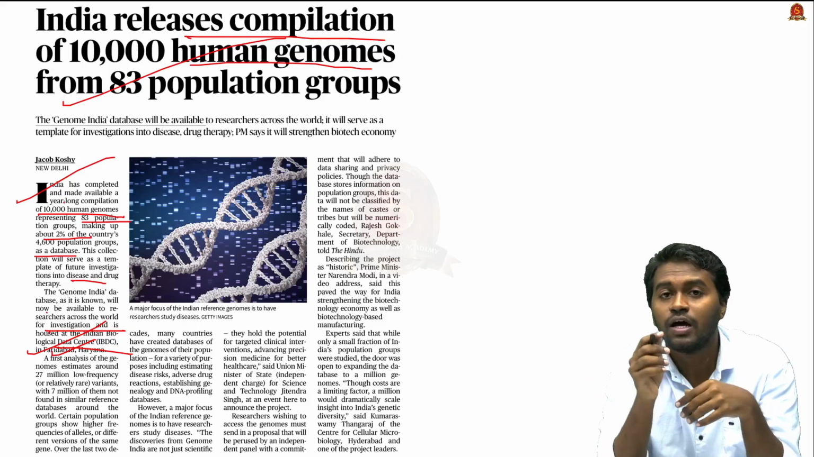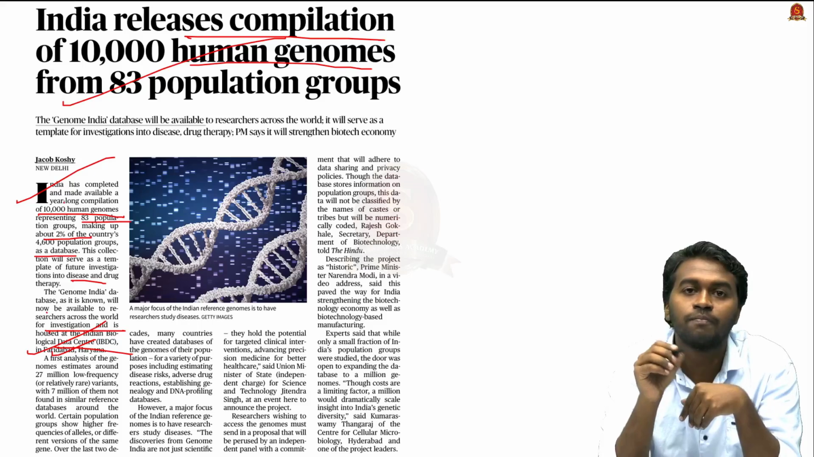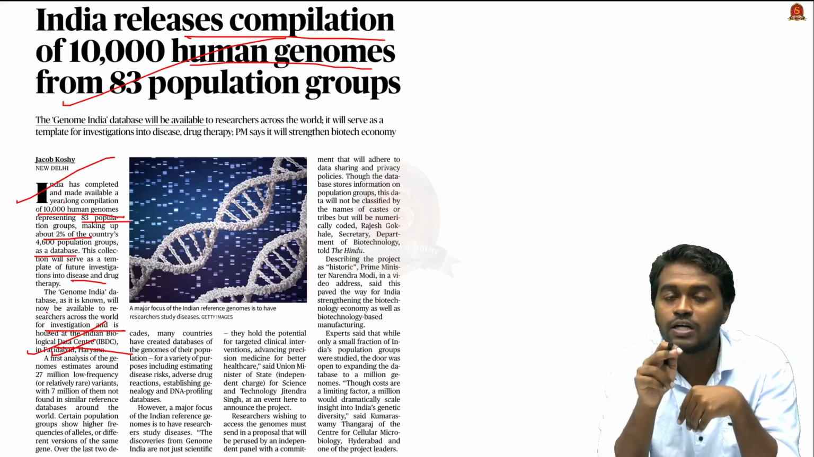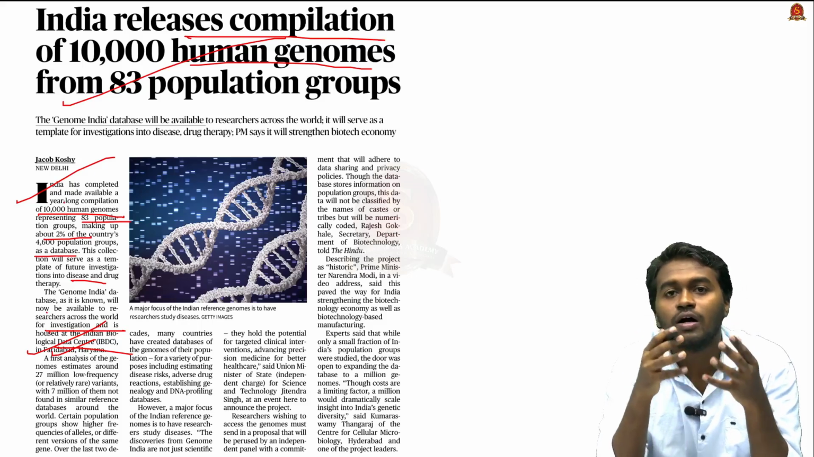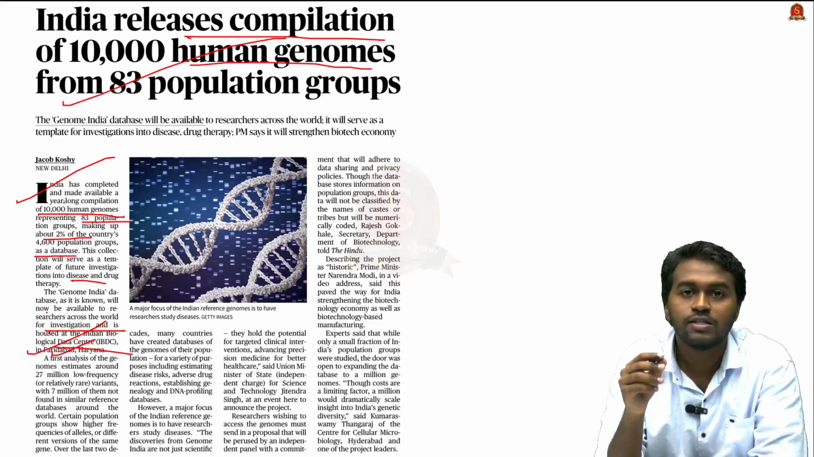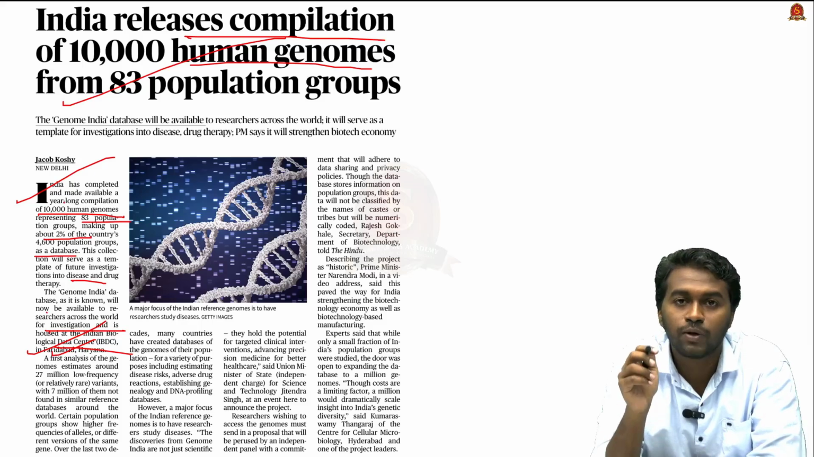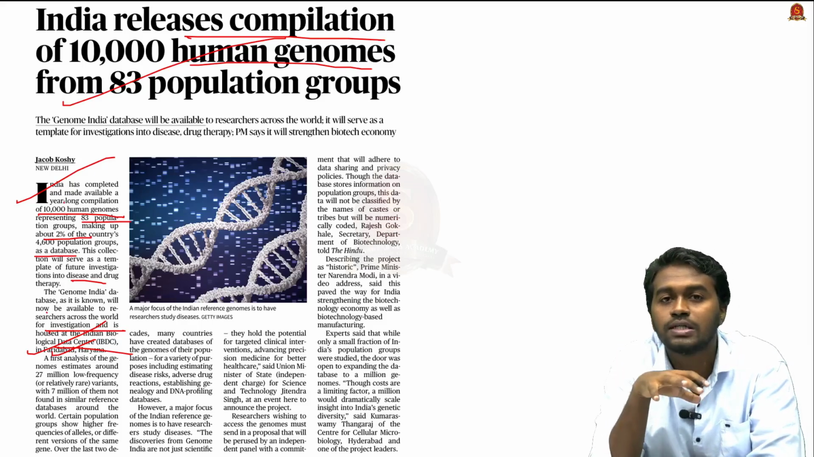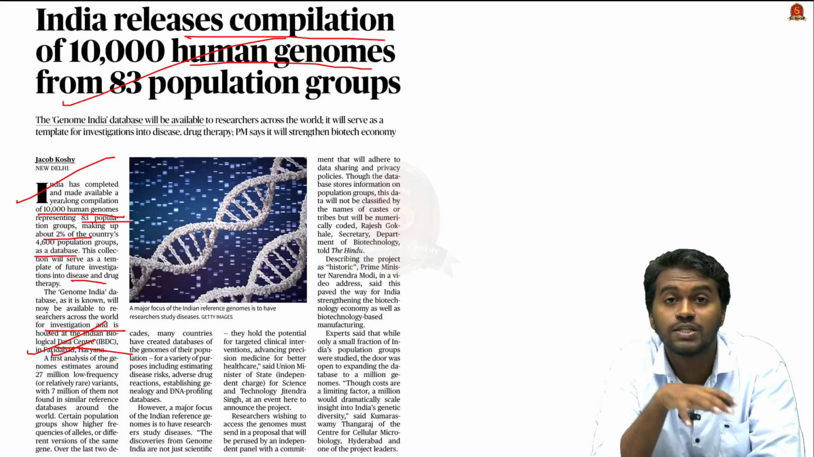So therefore, understanding different types of populations and their health and their body setup is very important to tailor health policies in the upcoming days. So in this background, let us discuss more about the Genome Project of India, and before that we have to understand certain biological concepts related to this.